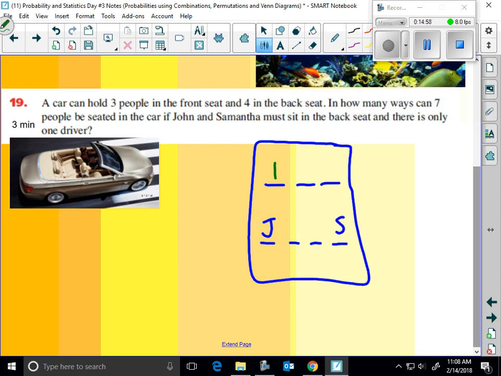Okay, so of the remaining people, how many could sit in the middle front? 4. Now these two could sit in any one of the back seats, okay? So we'll get there. Okay, so there's 4 people left to sit in the middle front. How many to sit in the passenger shotgun? 3.